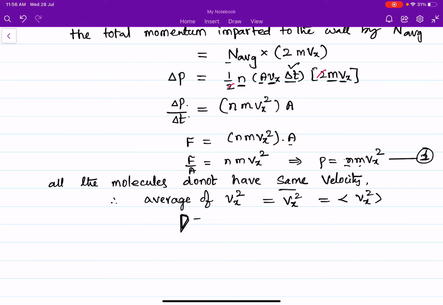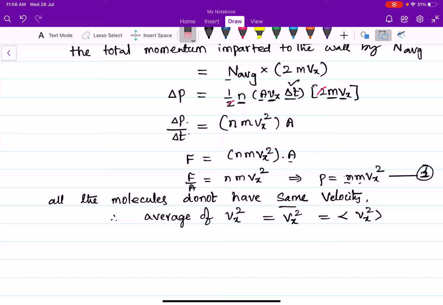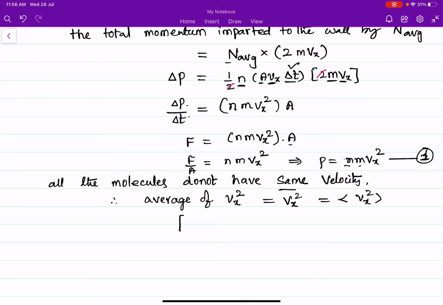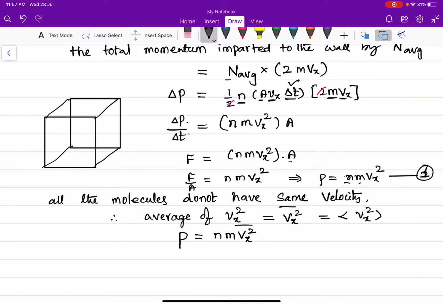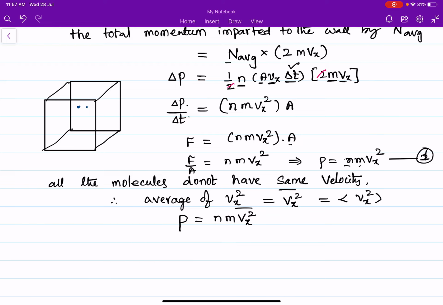So now the pressure is given by P is equal to Nm, and I am taking the average of the square of the x component of velocity, Nm Vx square average. See here, whenever there is a vessel in a cubical shape, we have taken a large number of molecules here.